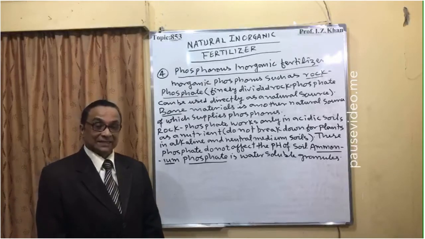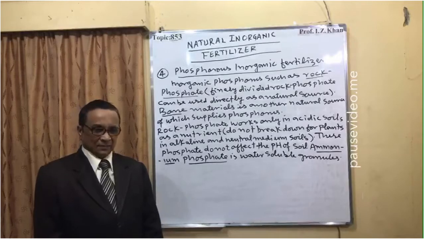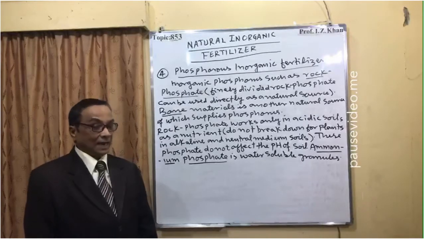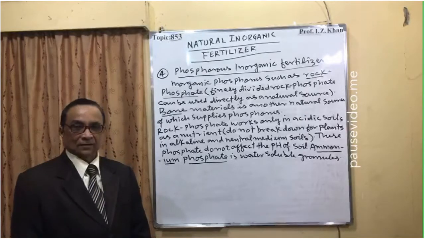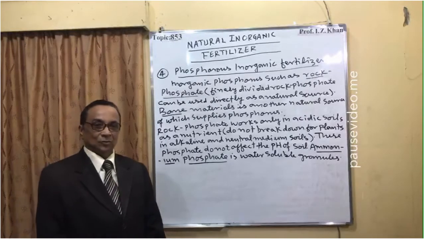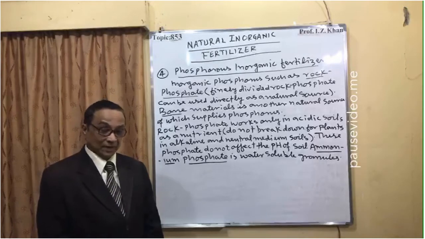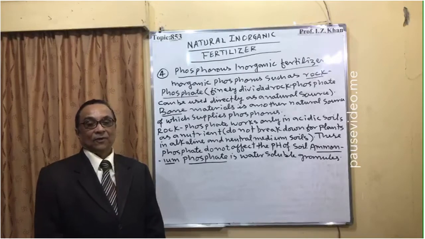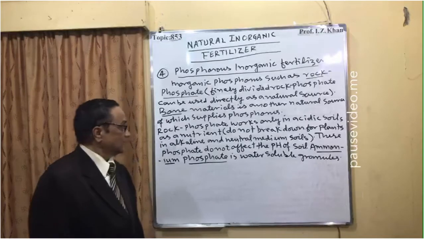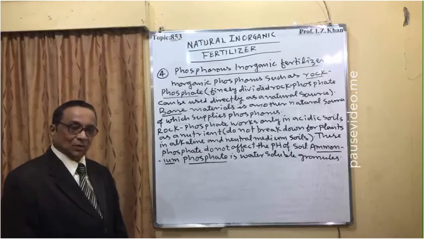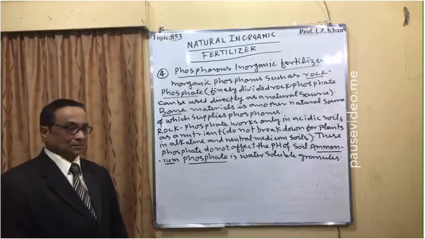But if it is neutral, it is a little less effective. If it is alkaline, it has zero effect. It is not going to be absorbed by the soil. So this is a very important factor for phosphate inorganic fertilizer. And this phosphate will not affect the pH of the soil.